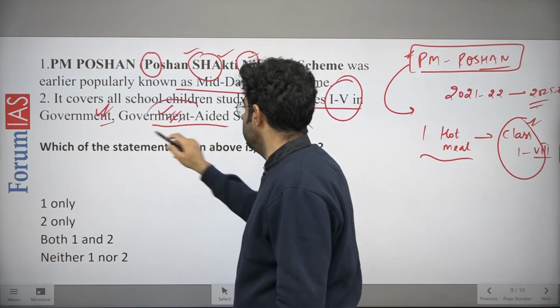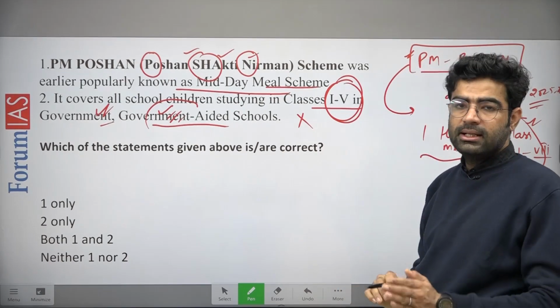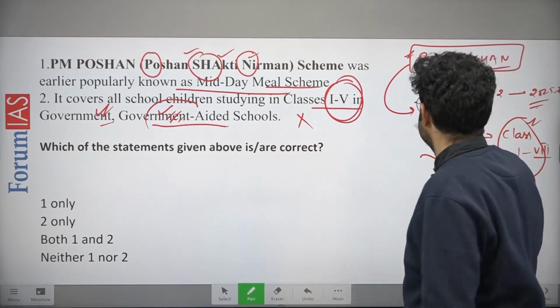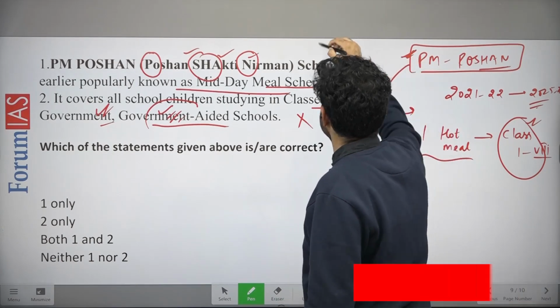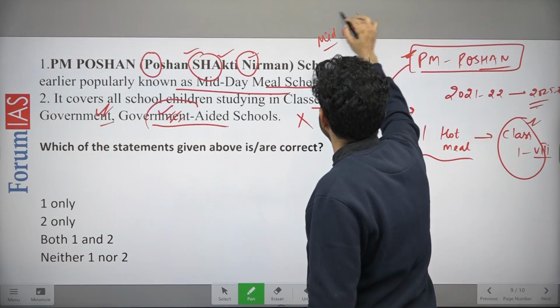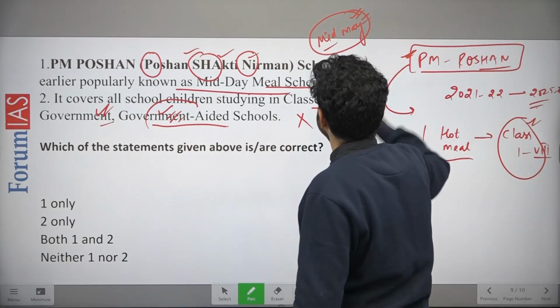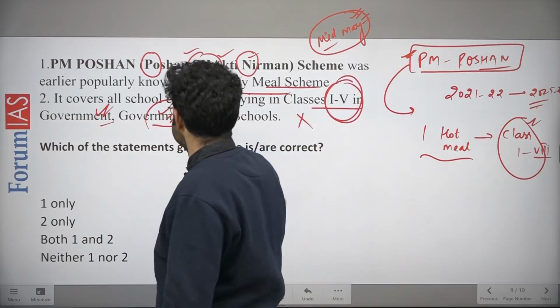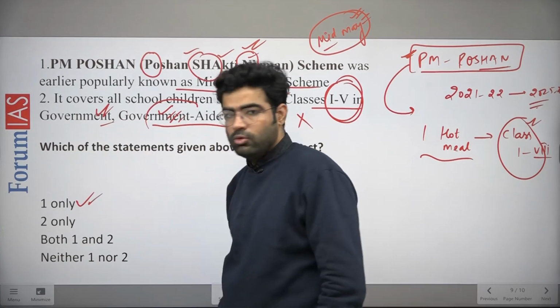So this part is true, but the class range is not true. And yes, this is the renaming of the scheme that was earlier famously known as the midday meal scheme, because you are providing a hot meal in a day to these students. That's why midday meal scheme. So statement 1 is true, but 2 is not true. The answer would be 1 only.